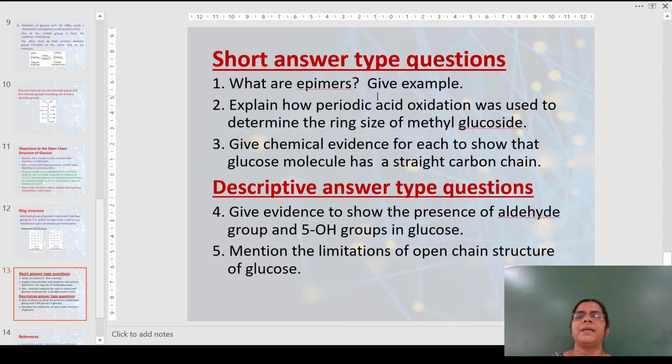The questions that can come here are: What are epimers? Explain how periodic acid oxidation was used to determine the ring size of methyl glucoside. Give chemical evidence to show that glucose has a straight carbon chain, and the evidences for establishing the presence of 5 OH groups or even an aldehyde group. And what are the limitations of the open chain structure of glucose?